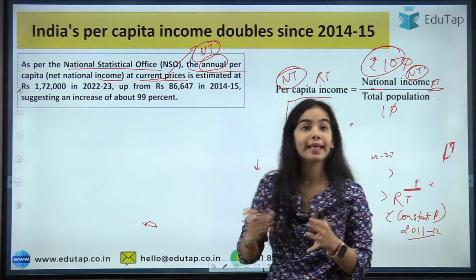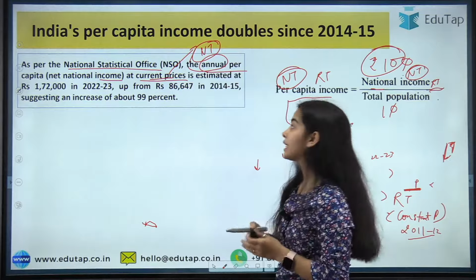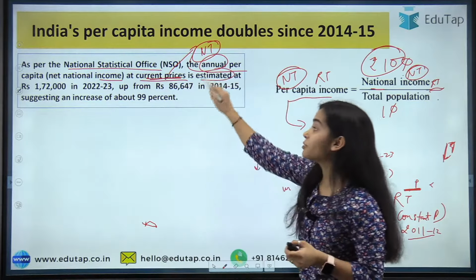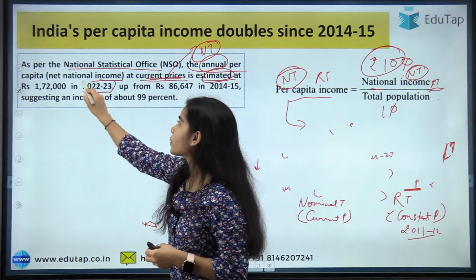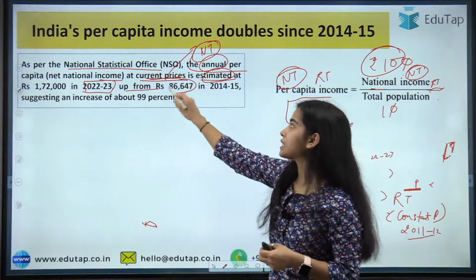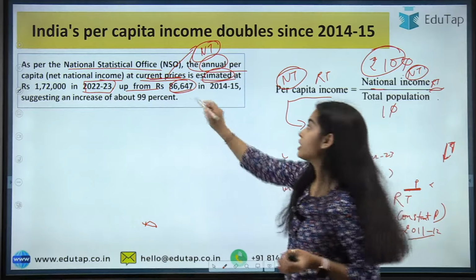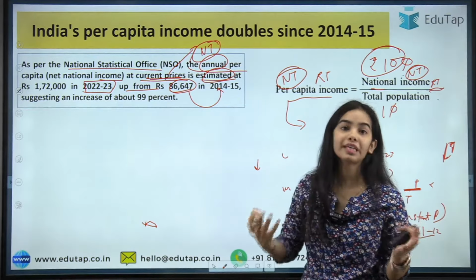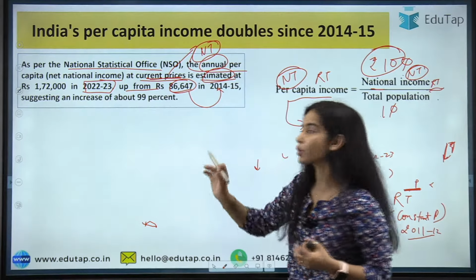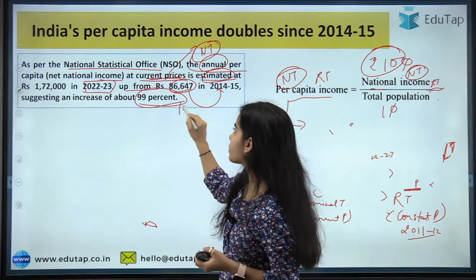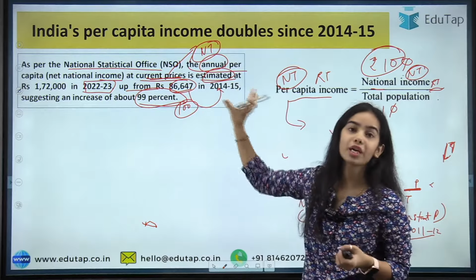As per the NSO, the annual per capita income at current prices is estimated at rupees 1,72,000 in 2022-23, up from rupees 86,647 in 2014-15. So here we can see that around 100% growth has happened, that is 99% growth. Near to 100% growth has happened.